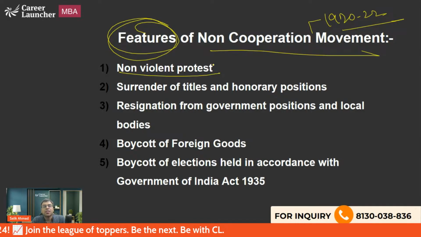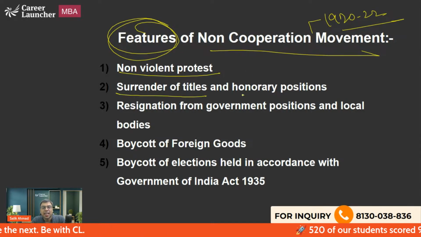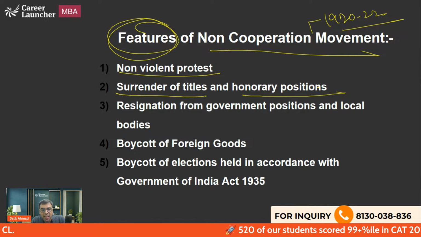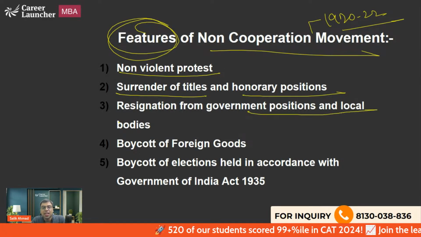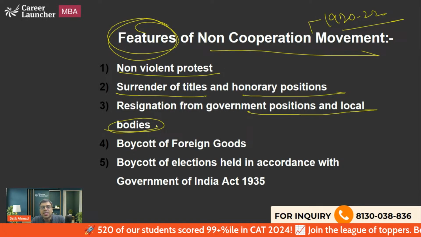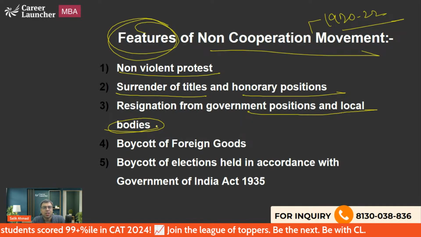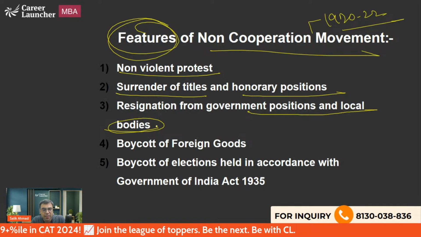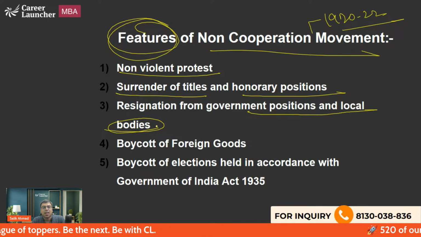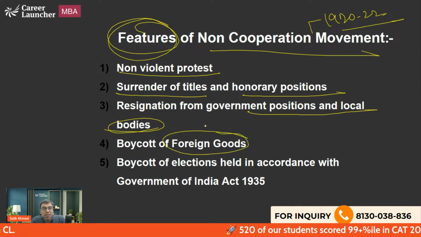So non-violent protest, by and large, it was non-violent. Surrender of titles. So people surrendered the titles and honorary positions. Wapas de diya na. Resignation from government position, local bodies. Okay, so people started resigning. So non-cooperation means we will not cooperate with the government. We will not go to the courts. We will surrender all the titles given by the British. We will actually, whatever the medals were given, etc., or resign from the government post. We will boycott the foreign goods. We will use the Desi or Swadeshi goods only.